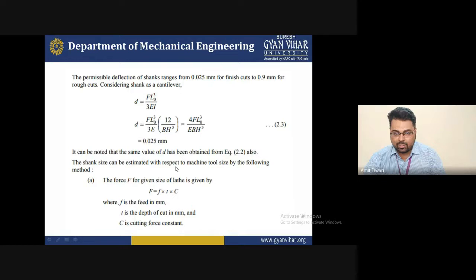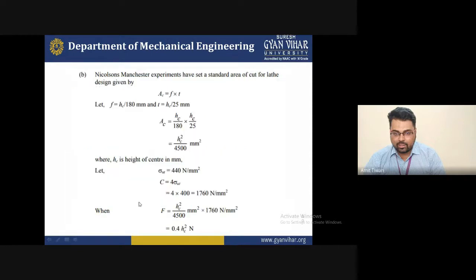The first step is A, that is the force F on a given size of the lathe is given by F into f into T into C. You can put the values of the particular notation, that is f is the feed in mm, T is the thickness or depth of cut in mm, and C is the cutting force constant. So you can now find out the values of forces acting on that particular lathe machine size.